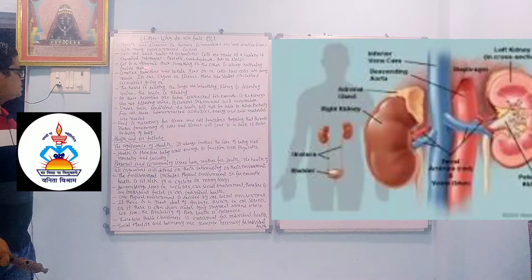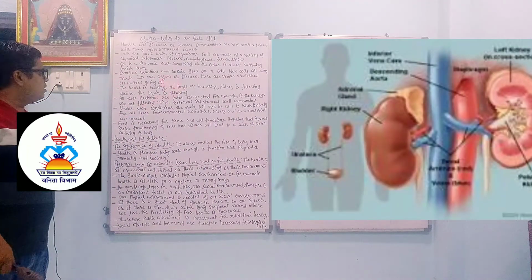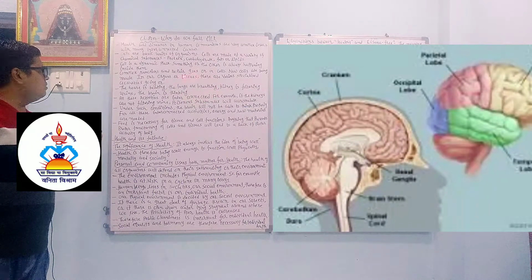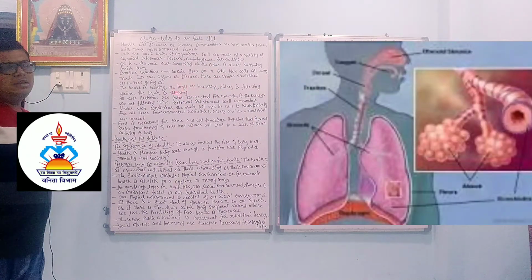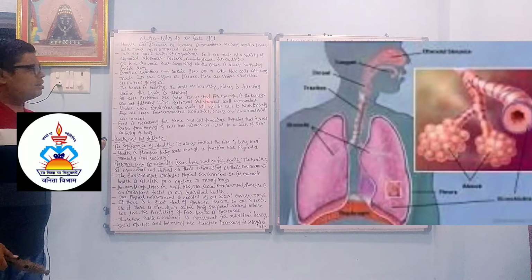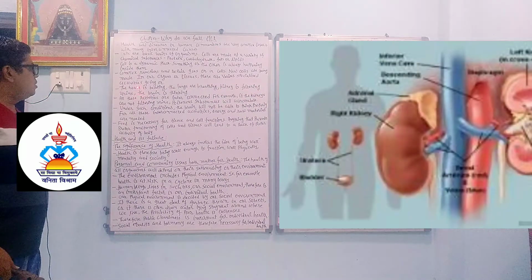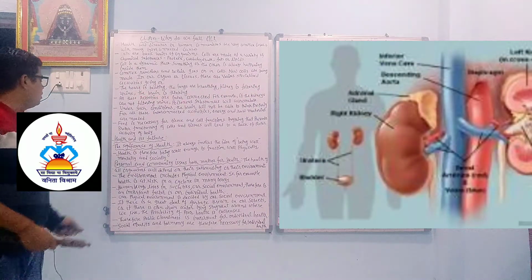The function of the lungs is to send oxygen to different parts of the body through blood, and the deoxygenated blood containing carbon dioxide goes outside the body through the lungs. The kidney is filtering the urine, and the brain is thinking.